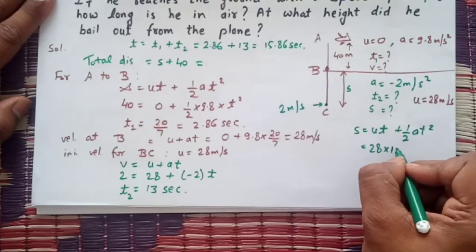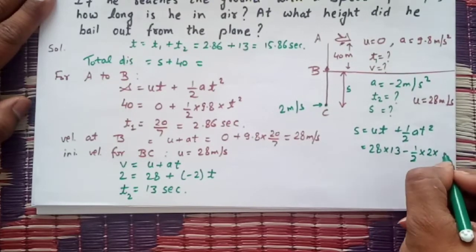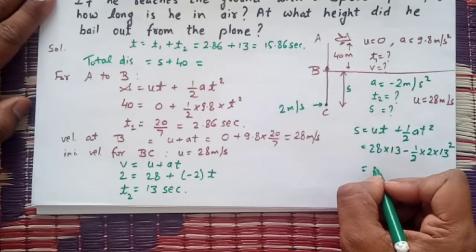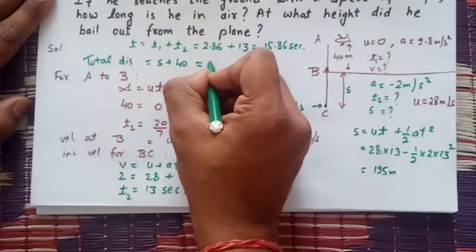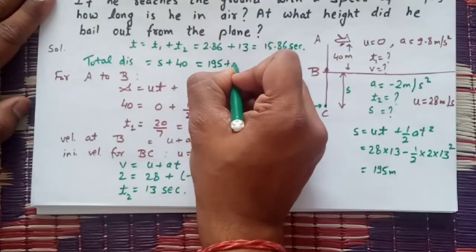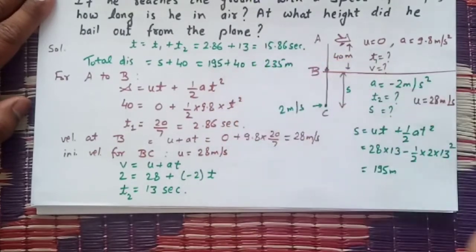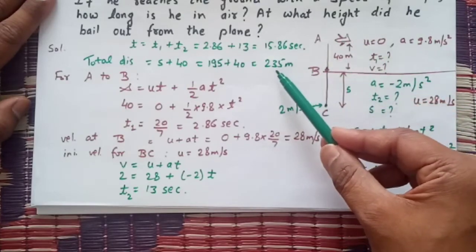It is 13 minus half acceleration 2 times 13 squared. So its distance will be 195 meter. So putting 195 plus 40, it will be 235 meter. Means that parachutist jumped from the height of 235 meter.